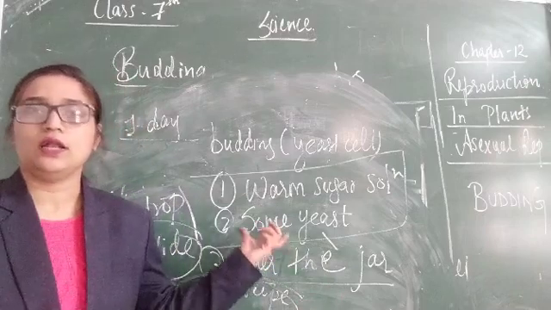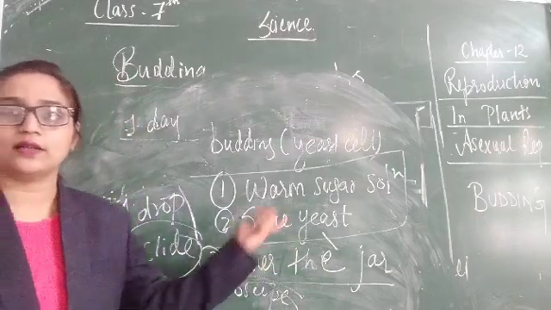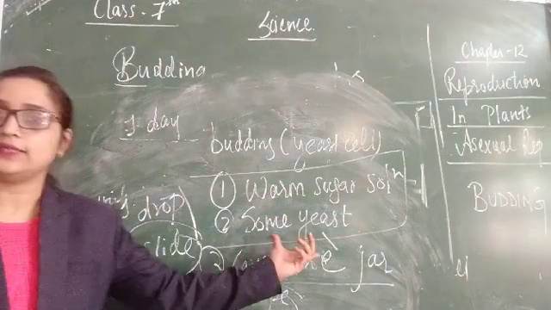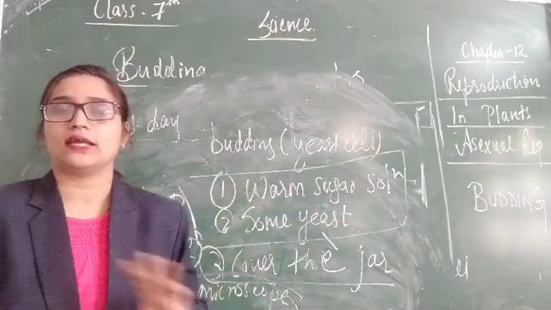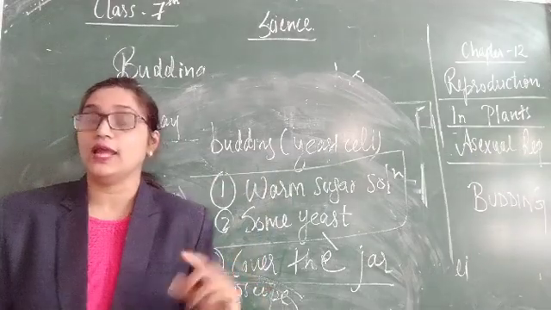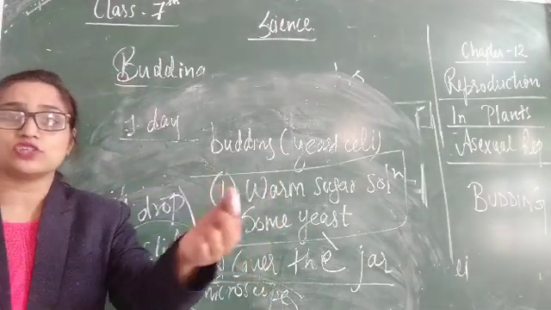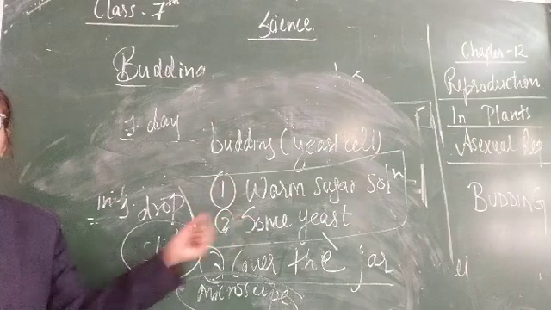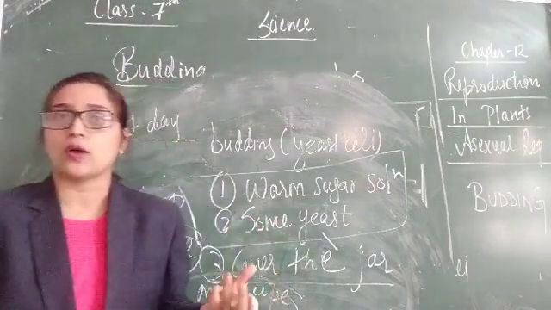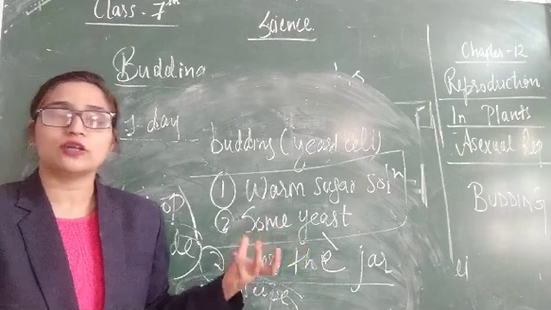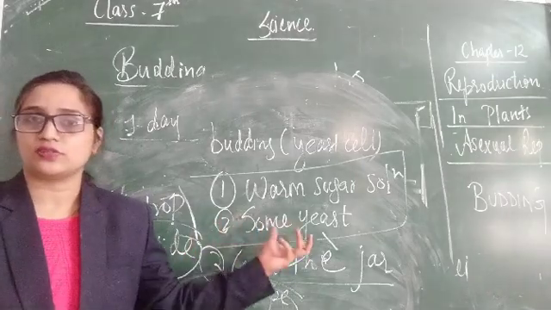It's very simple. The only things we need are the warm sugar solution and yeast. We take them in one jar, cover it and leave it undisturbed for 1 day. After 1 day, we put a drop of this solution on a slide and observe it under the microscope, and we will see the colonies or buds on the yeast cells, or the reproduction in yeast cells.